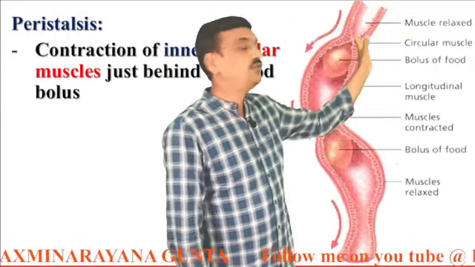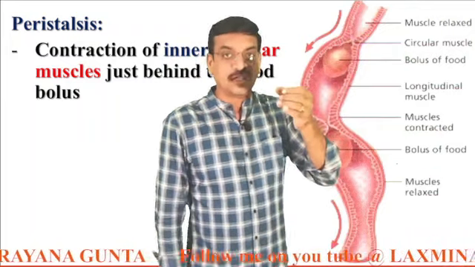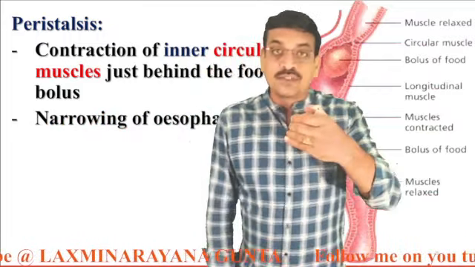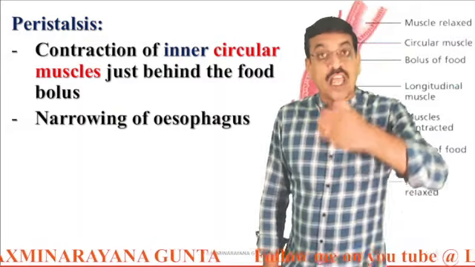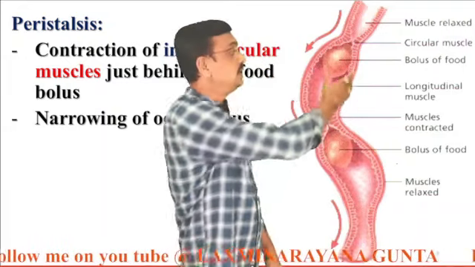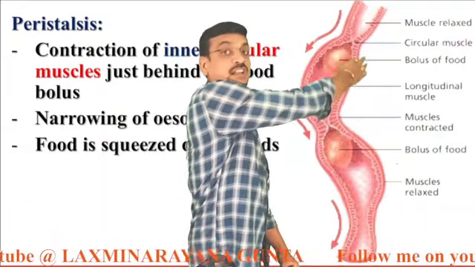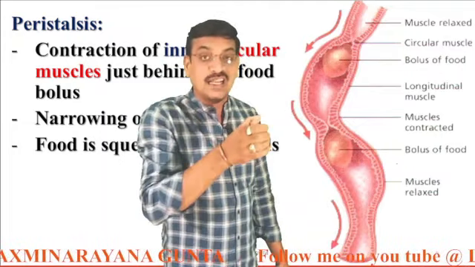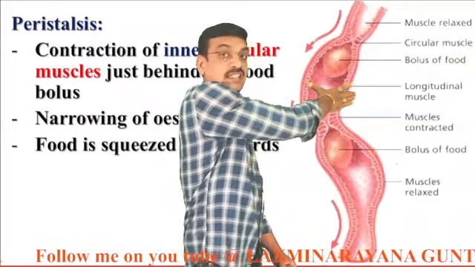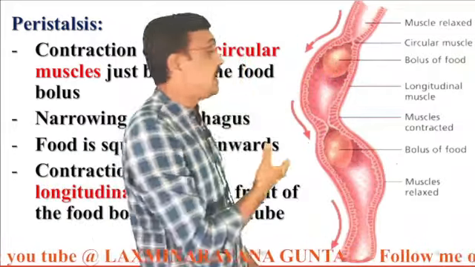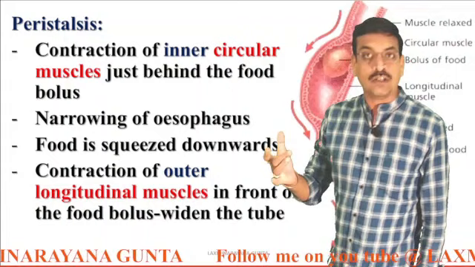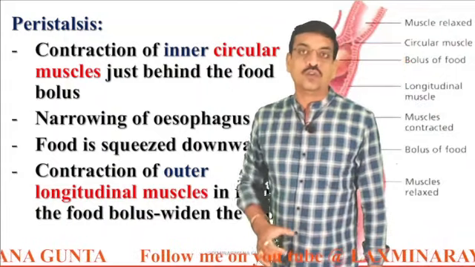Behind the food, the circular muscles contract. As the circular muscles contract, what happens? The esophagus becomes narrower above the food. As a result, pressure is created on the food bolus. And below the food, the longitudinal muscles contract and the circular muscles get relaxed. As a result, the esophagus widens below the food bolus, and contraction of the outer longitudinal muscles causes the food bolus to move forward.